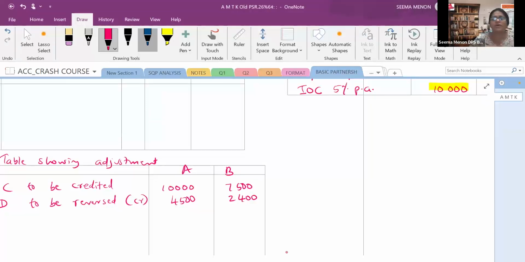Now actually one is to be reversed, another is to be credited. Now we have to think from the viewpoint of firm. Firm ने क्या किया है? Firm के लिए this is the expenses. है ना? Interest on capital is an expense. Firm did not show that. Because of that, firm का profit क्या होगा? Firm का profit will be increased. So this total, that means total of the IOC. IOC का total हम यहाँ पर लिखेंगे. 10,000 plus 7,500. If you add that, है ना? So you will be getting 17,500. Okay.